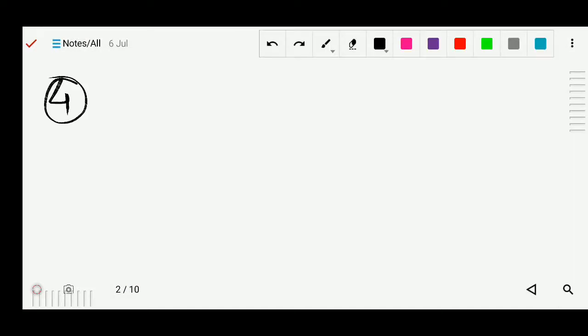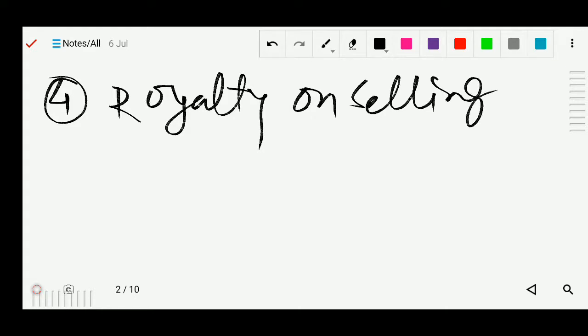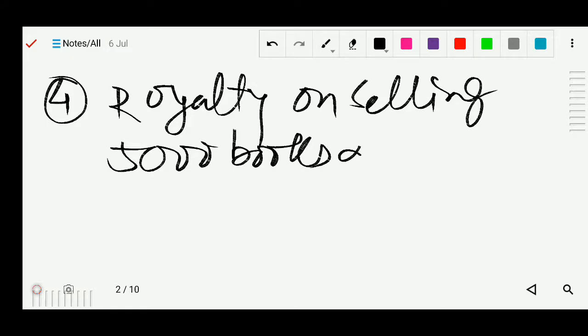So first we will find the royalty. So the royalty on selling 5,000 books at 7.5%. So we will find the royalty of the first.